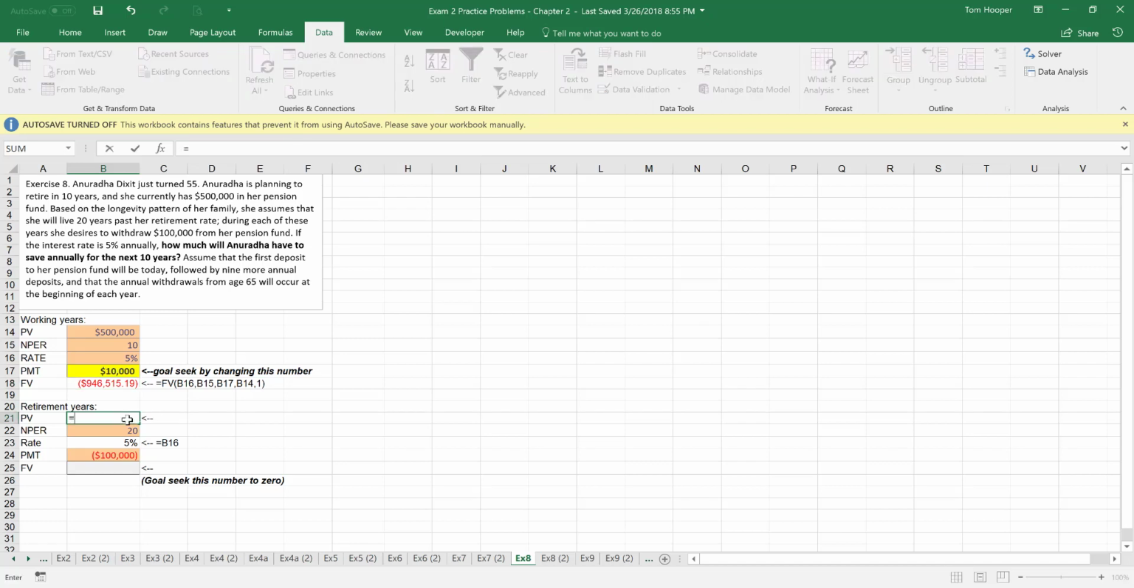So if we take that as the starting point in retirement, and here's where those signs can kind of get persnickety. Take that as our present value on the day she eats her cake, and then she needs 20 years with a 5% growth rate and $100,000 per year withdrawal. We can find out what she'll have at the end of this approximated lifespan. So again, we'll use the future value formula.